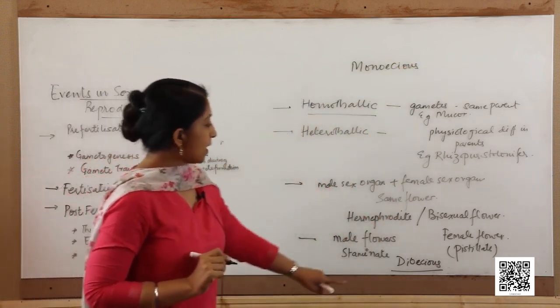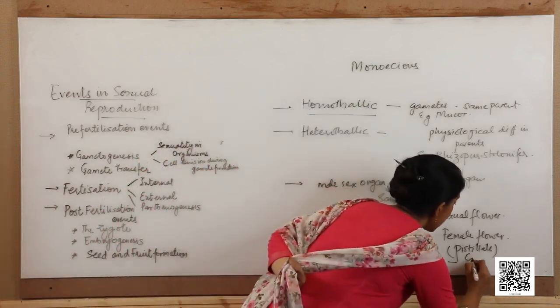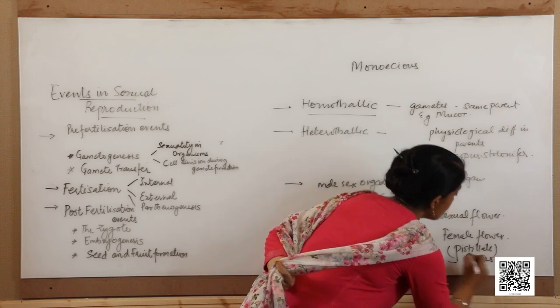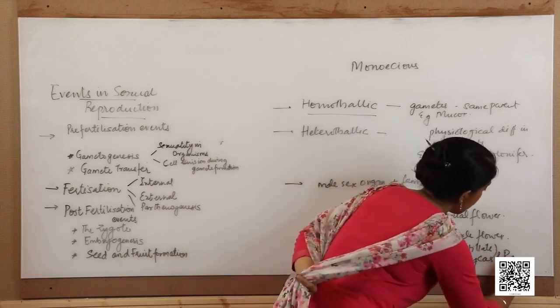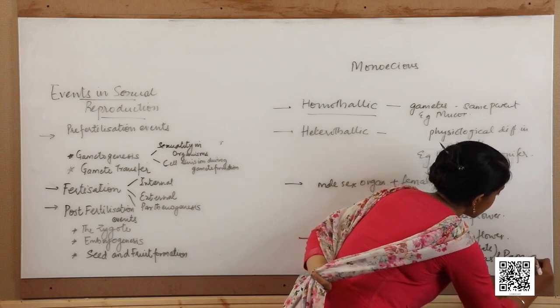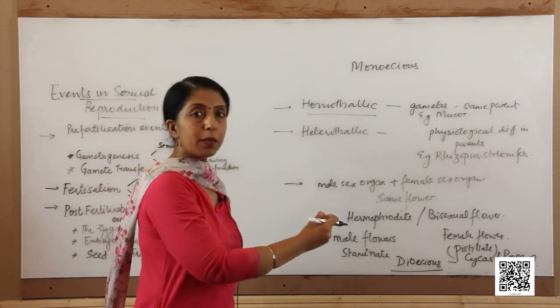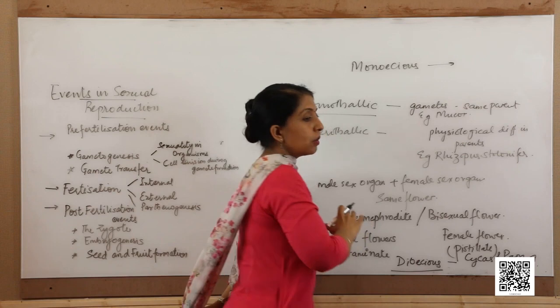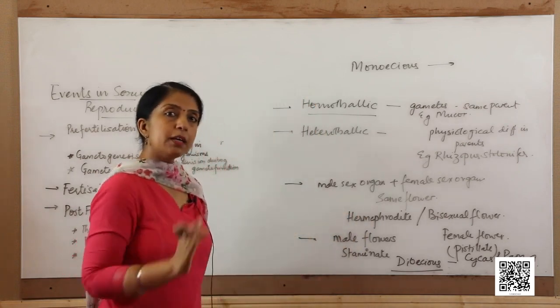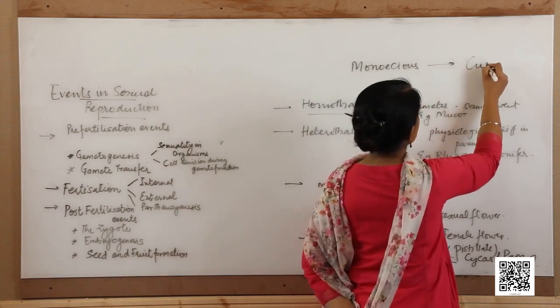Fine. So, the example of dioecious plants would be cycas, which is a gymnosperm, and papaya, which is an angiosperm. There are many more. This is just for giving you an example. And in the monoecious plants, where on the same plant we have separate male and female flowers, the example is